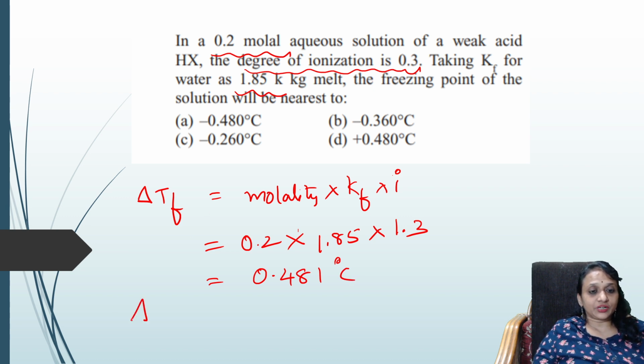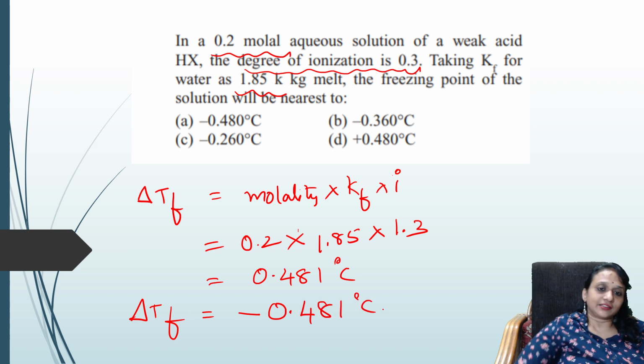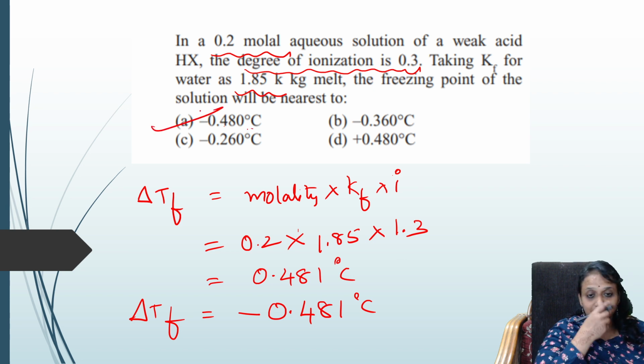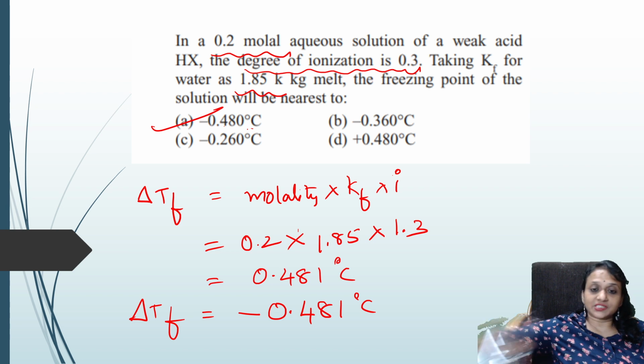So what is the freezing point? The freezing temperature is less, so it is minus 0.481 degrees centigrade. Where is the answer? It is minus 0.481. Easy. Let me drink some water.